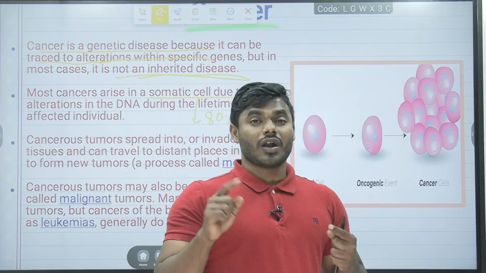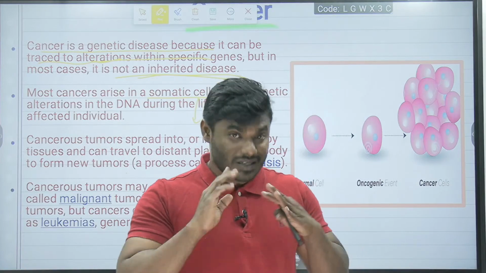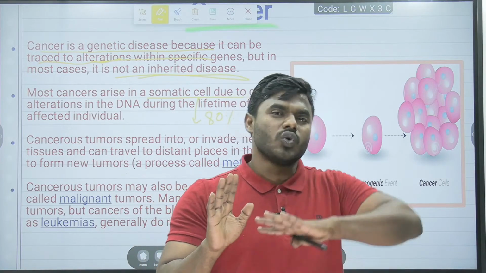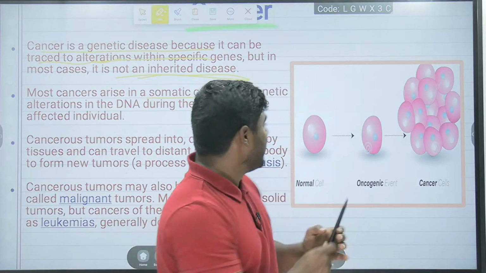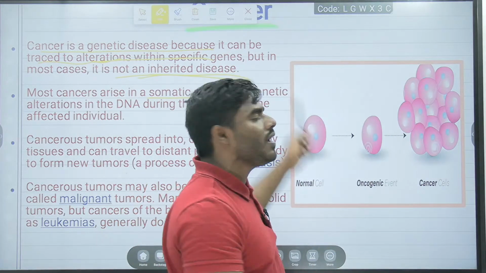I am requesting all of you, whatever statement I am explaining, every statement please try to remember. This should be a final revision. You need not touch the book. So pay attention. Cancers are arising from what? Most cancers arise in the somatic cell.